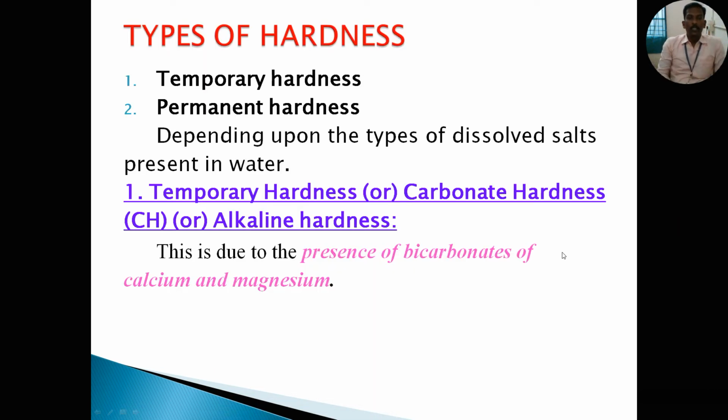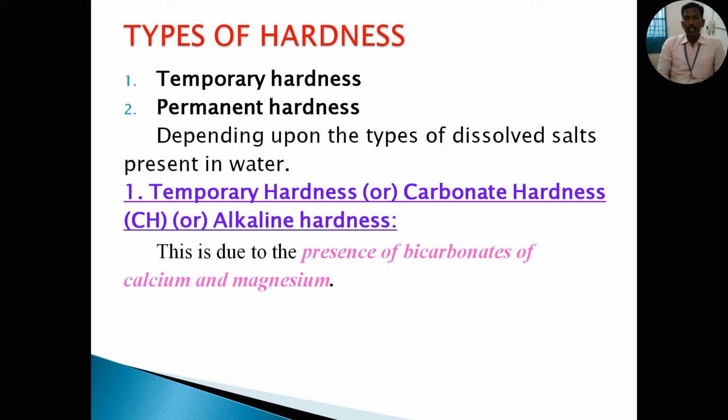Okay, next one, types of hardness. Hardness is classified into two types, temporary hardness and permanent hardness. The temporary hardness is also called carbonate hardness or alkaline hardness. Now see temporary hardness.